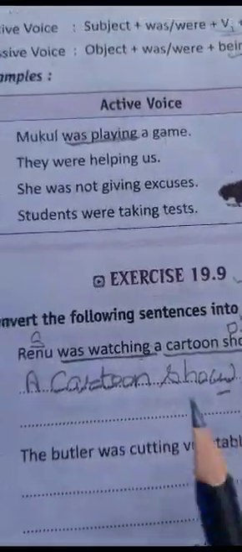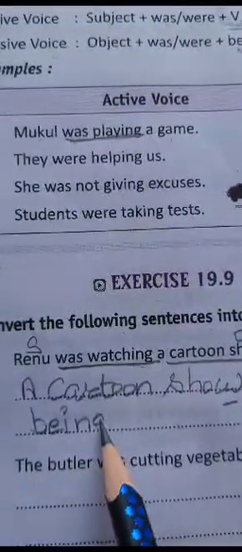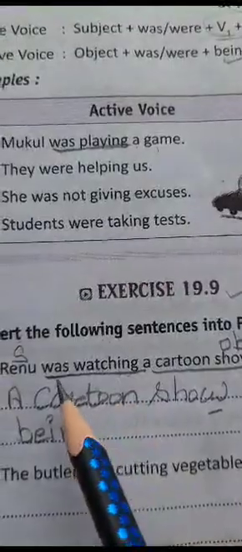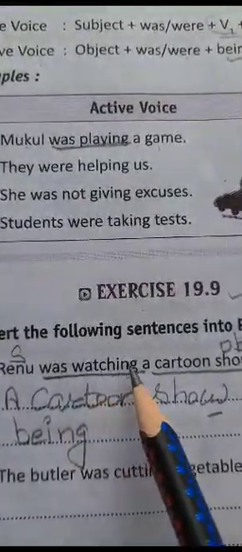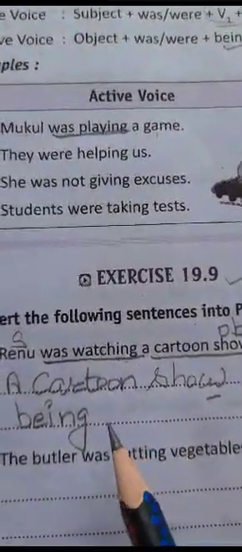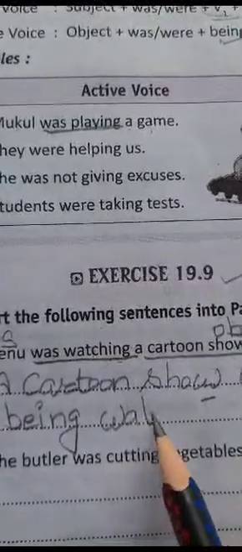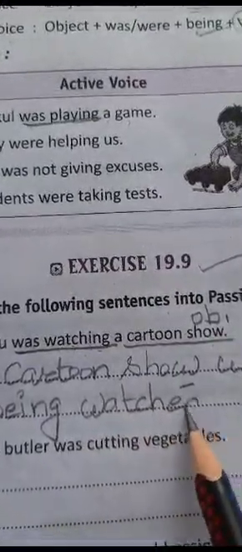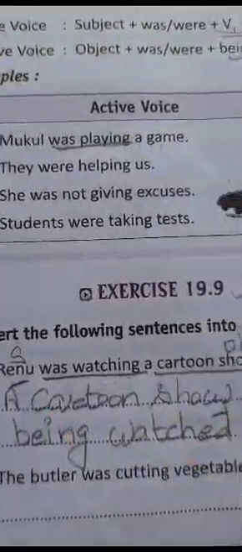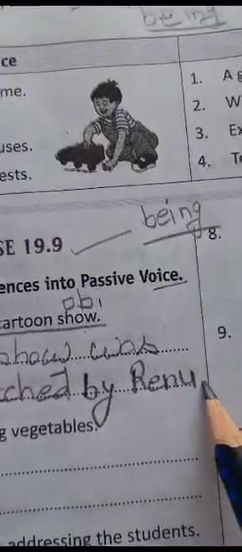A cartoon show was being. Now third form of watch: watch, watched, watched. Was/were is the helping verb and watch is the main verb here. So a cartoon show was being watched. By whom? By Renu. By Renu. Full stop.